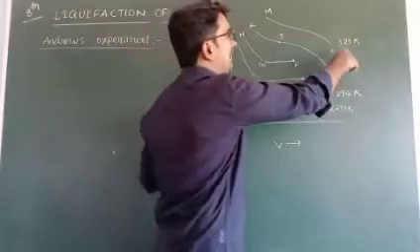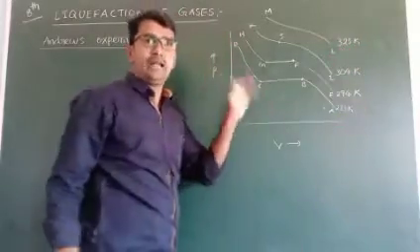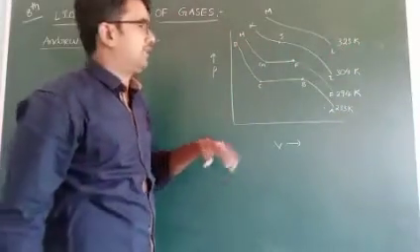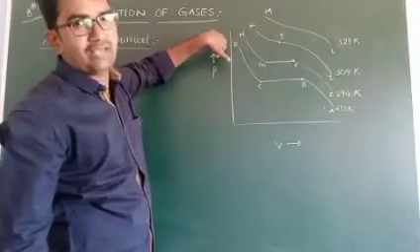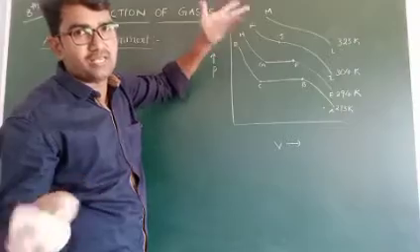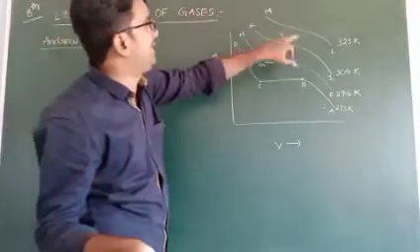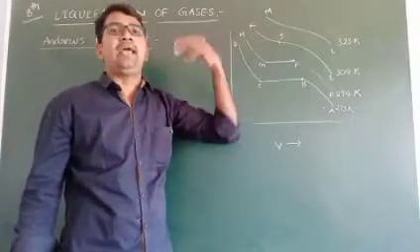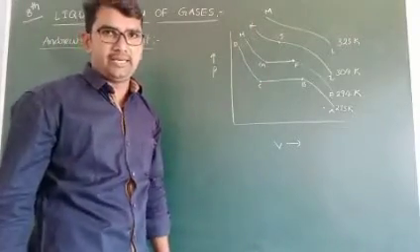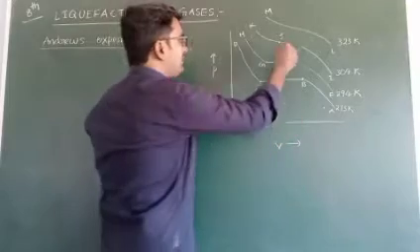Now at 323 Kelvin, above 304 Kelvin, we apply more pressure on the gaseous molecules, but there is no use. Only gaseous particles are present above 304 Kelvin.